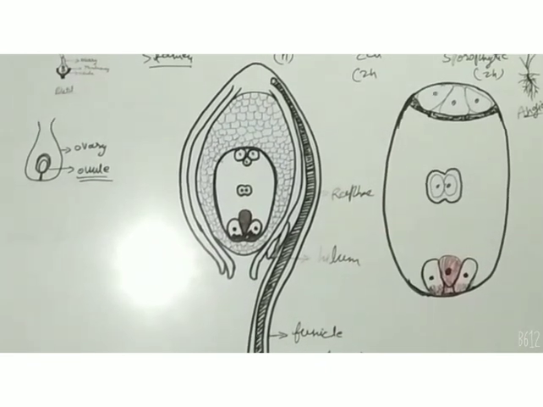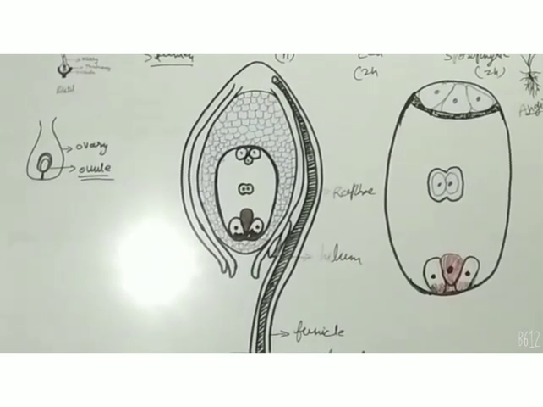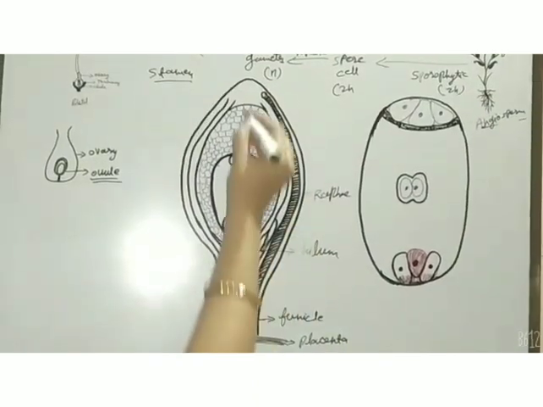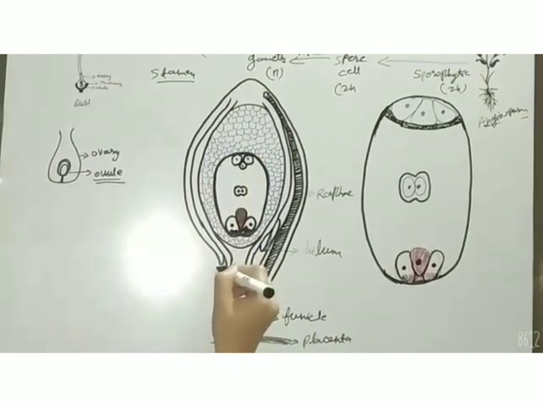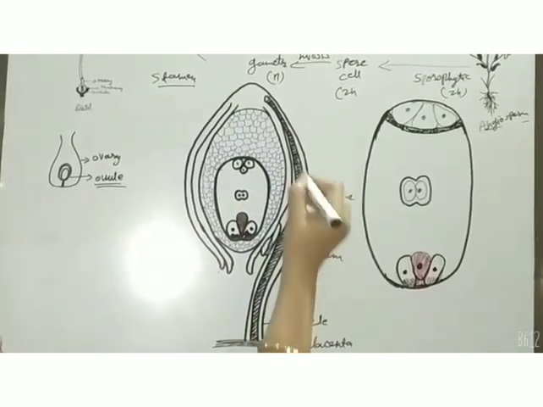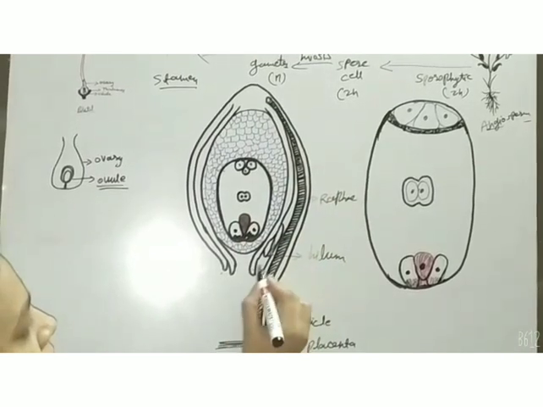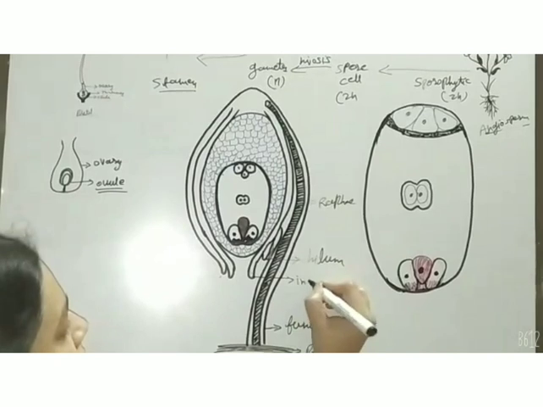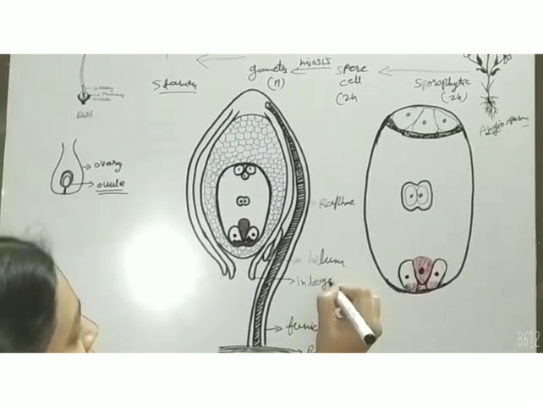So this is the structure which helps in the attachment of the ovule in the ovary. Then you can see there are two leaf-like structures which surround the ovule. These are called integuments, outer and inner integuments.